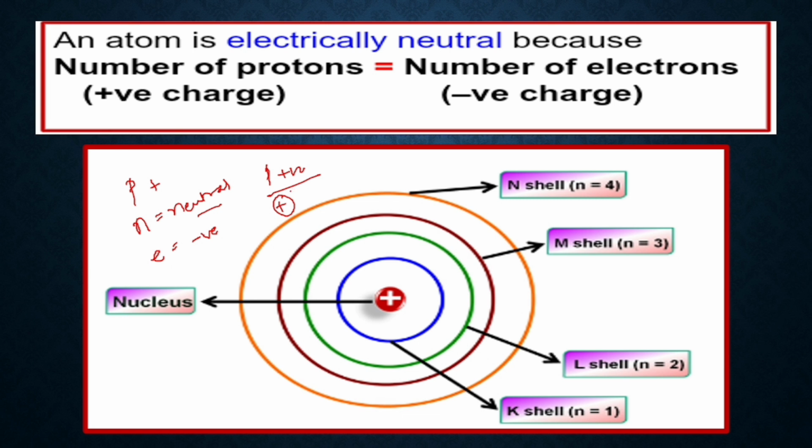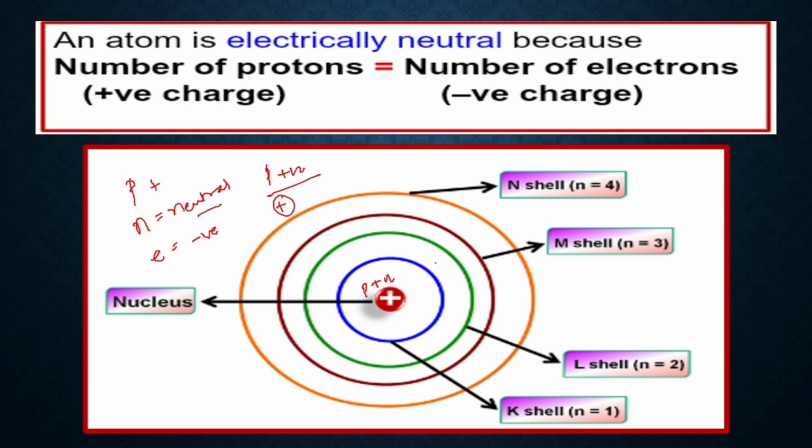Now, when you see the structure, you know that every atom consists of a positively charged nucleus comprised of nucleons, that is, protons and neutrons. So where are electrons situated? Electrons move around on an imaginary orbit but on a fixed path, called shells or orbits.